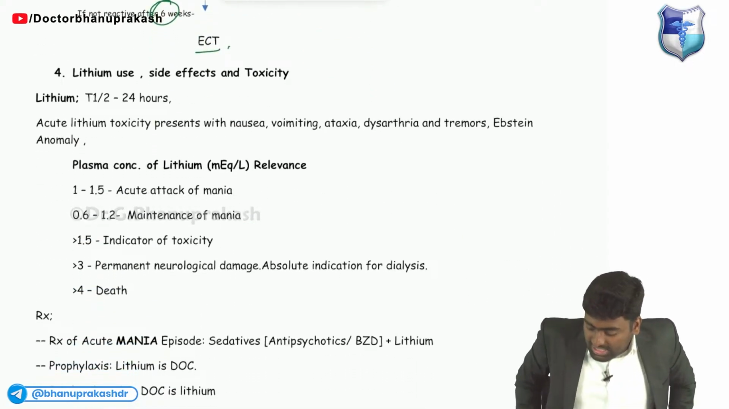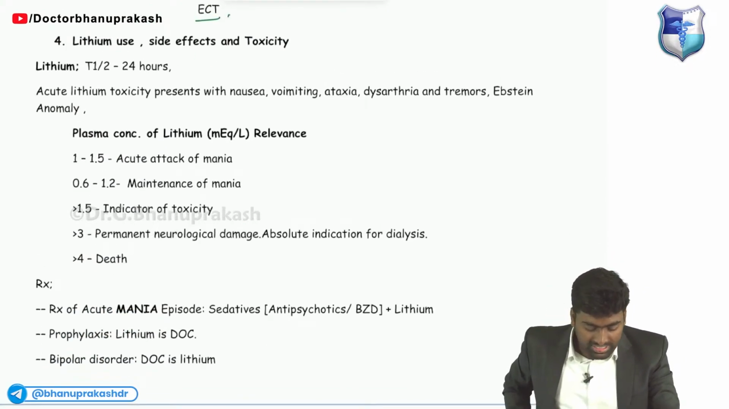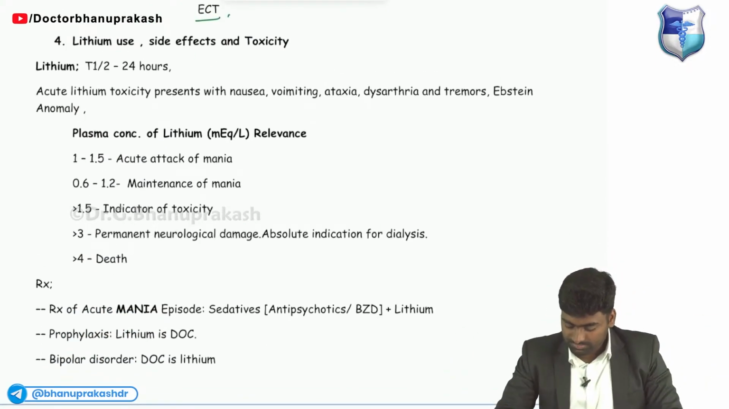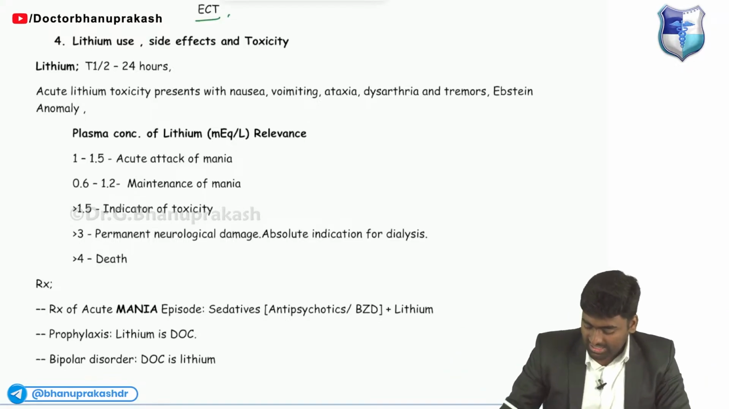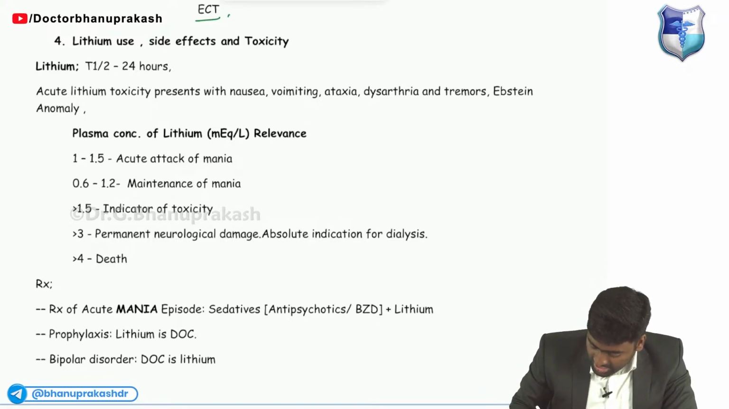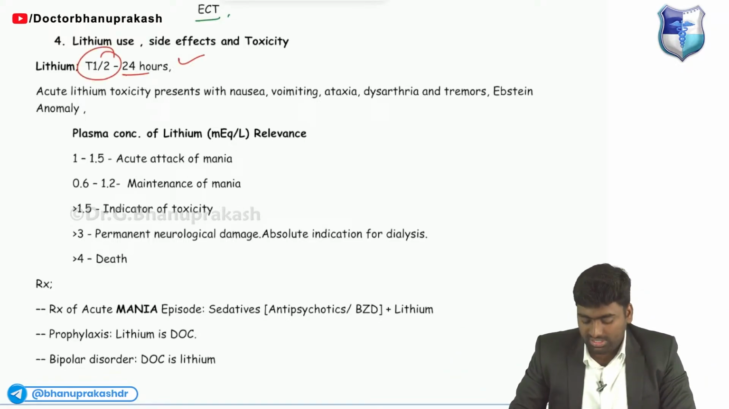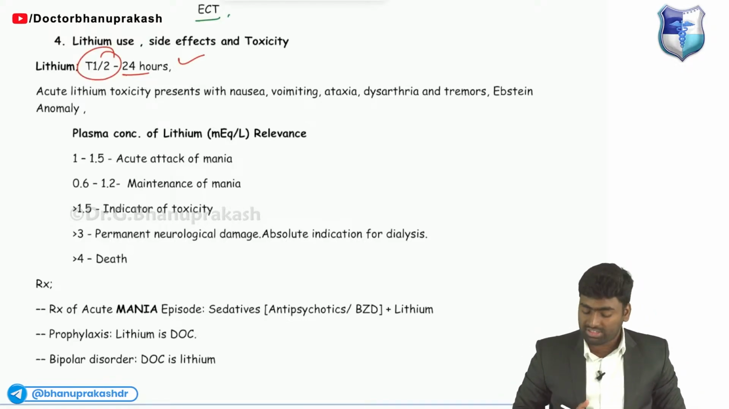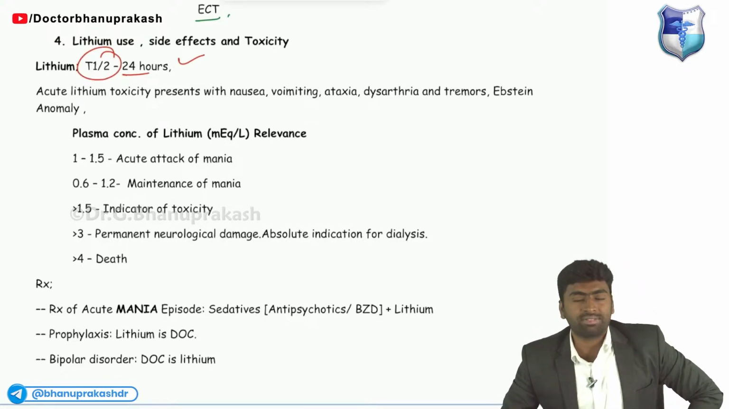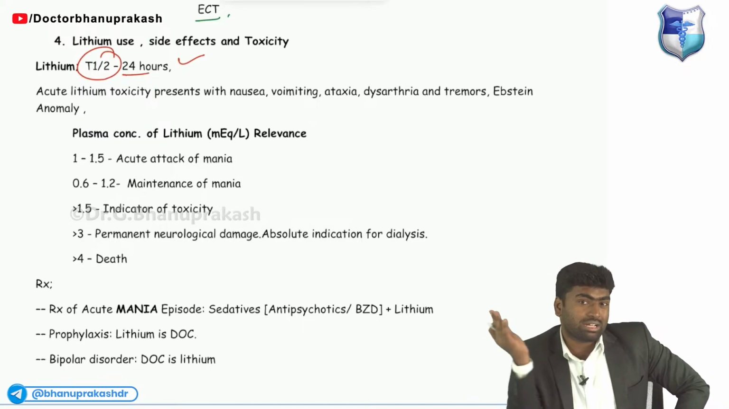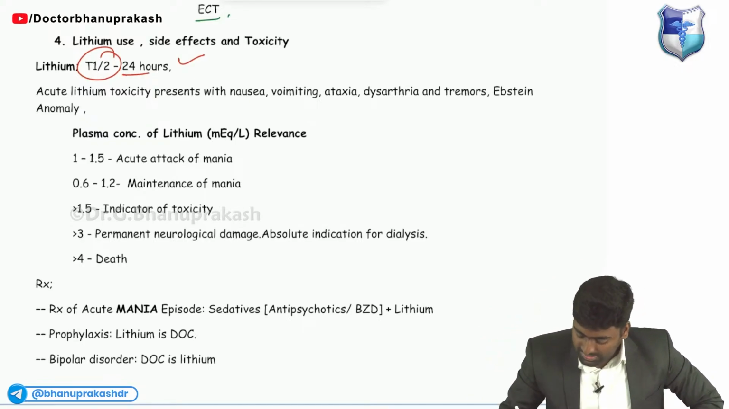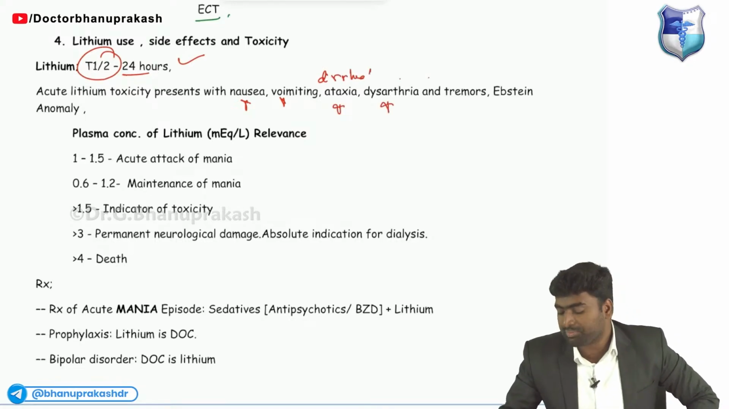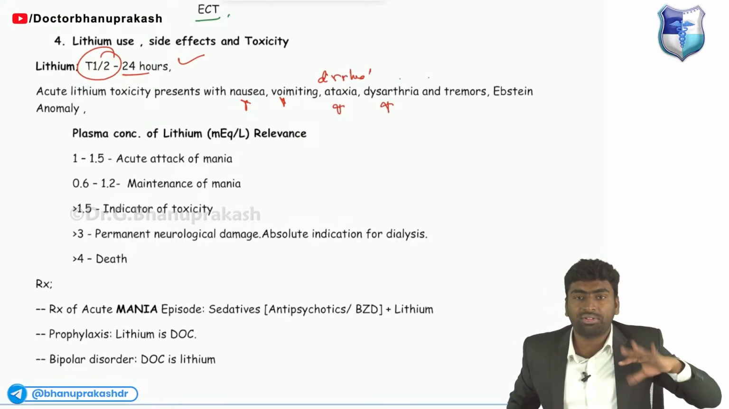Then about this drug, which is lithium. If you see the half-life of lithium, it is around 24 hours. Okay, the half-life of lithium is 24 hours. Sometimes lithium may cause toxicity, and the toxicity usually comes with nausea, vomiting, sometimes diarrhea, then ataxia and dysarthria. Mainly it will come with tremors.